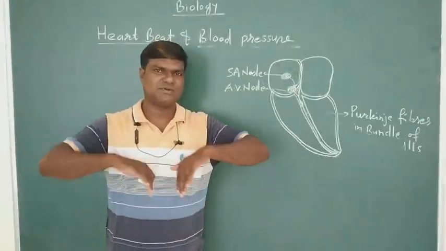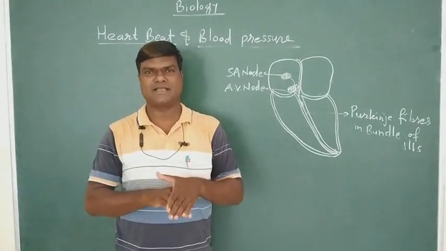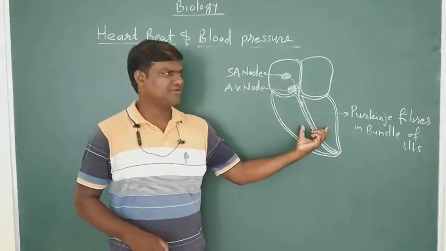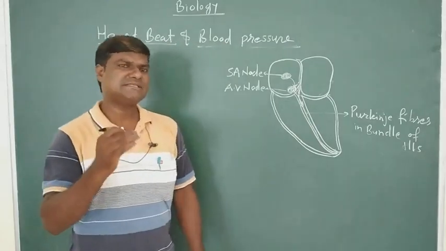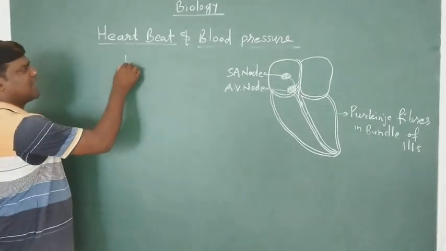Contraction takes place, blood is forced out, and then it automatically returns. So contraction of atrium, then contraction of ventricle takes place, and then relaxation. This rhythmic contraction and relaxation of the heart is known as heartbeat.